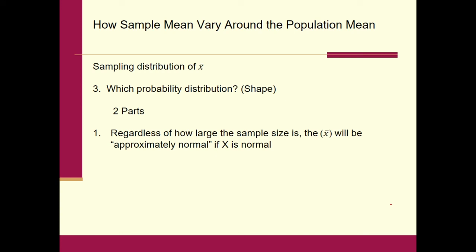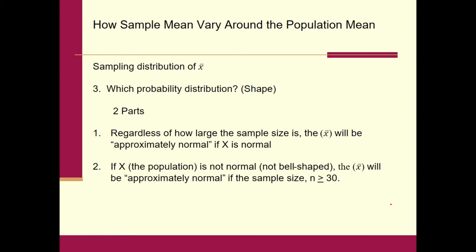The first part says, regardless of how large the sample size is, the sampling distribution of X bar will be approximately normal if X is normal. So if X is taking on a nice bell-shaped curve and it's looking awfully normal to us, and we sample from there and create the sampling distribution of X bar, putting all the X bars together into one spot, the shape of the sampling distribution of X bar will be what I'm calling "approximately normal." I'm putting that in quotes. You'll see why when we get to inferential statistics. It's almost normal.